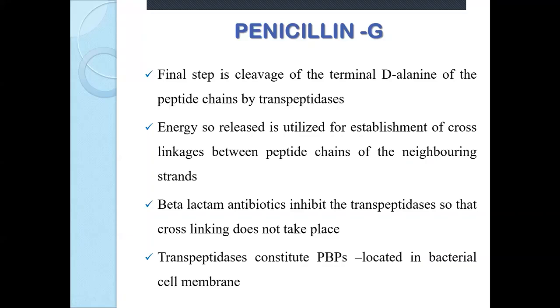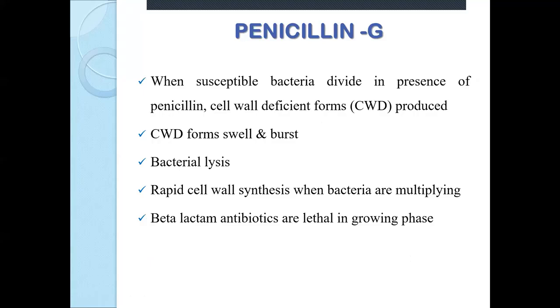Since penicillin is inhibiting the enzyme transpeptidase, it is not possible to cleave the terminal D-alanine residue, so energy will not be released. Establishment of cross-linkage will not take place and the cell wall becomes incomplete. It will not have the strength. Such a cell wall, you cannot call it a cell wall, it is a cell wall deficient form. These cell wall deficient forms swell because anything can enter the cell or anything can go out of the cell. So these cell wall deficient forms swell and they burst. That results in lysis of the cell wall. So bactericidal action takes place.